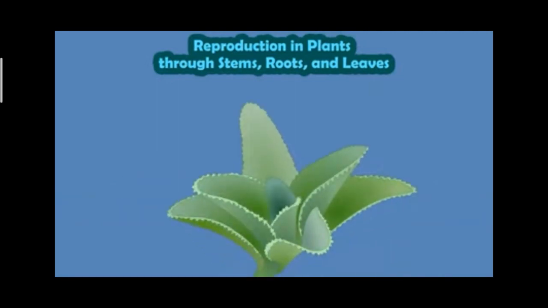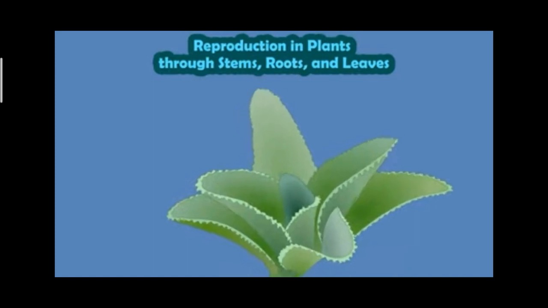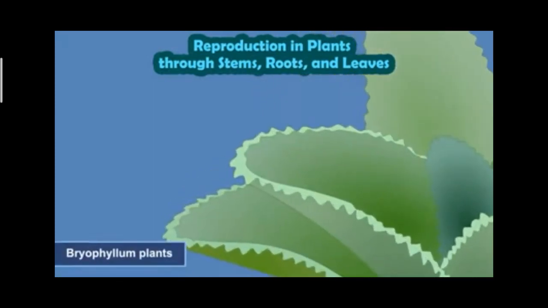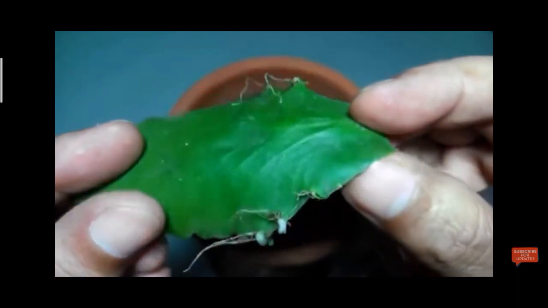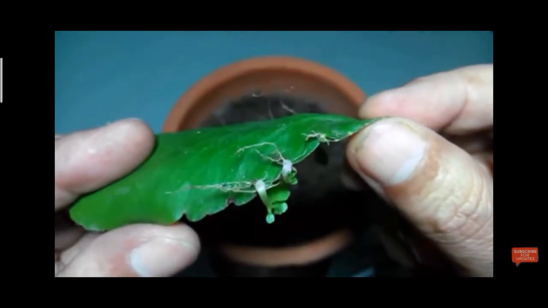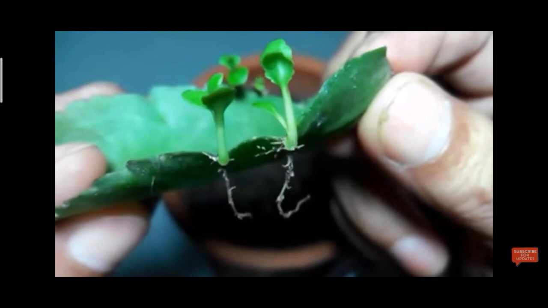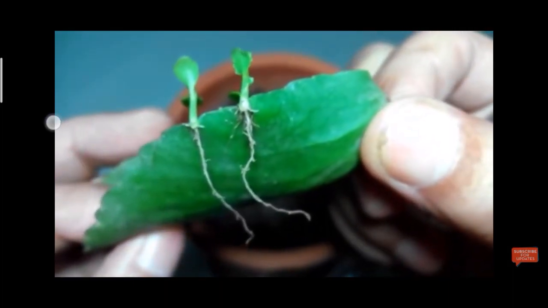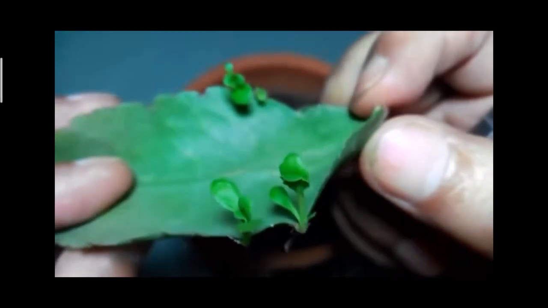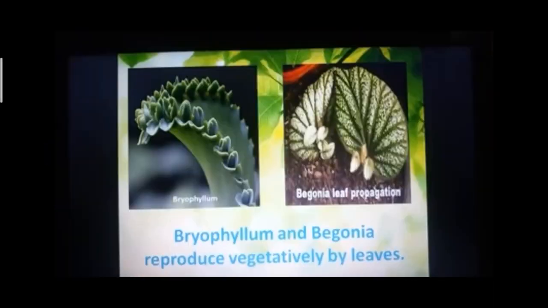There are some plants which reproduce through their leaves. These bryophyllum plants produce tiny plantlets from the margin of their leaves. These plantlets grow into new plants. Bryophyllum and begonia reproduce vegetatively by leaves.